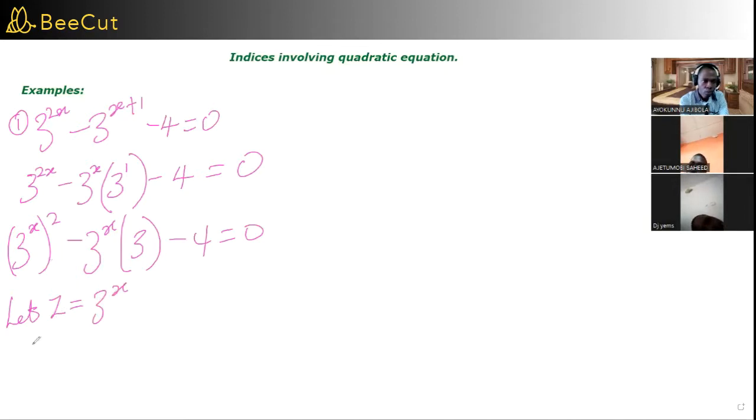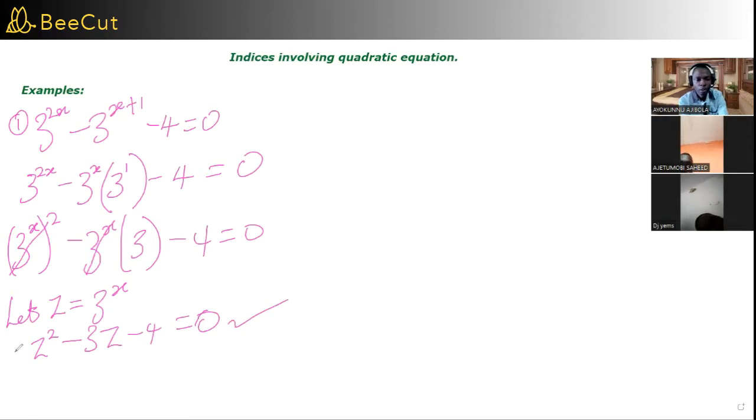So this one becomes Z squared minus 3Z minus 4 equal to 0. This becomes Z squared because anywhere you see 3 raised to power x, we replace it with Z. So this is Z, all squared. Then this is 3 times Z, that will be 3Z, then minus 4 equals 0. So this becomes a quadratic equation.